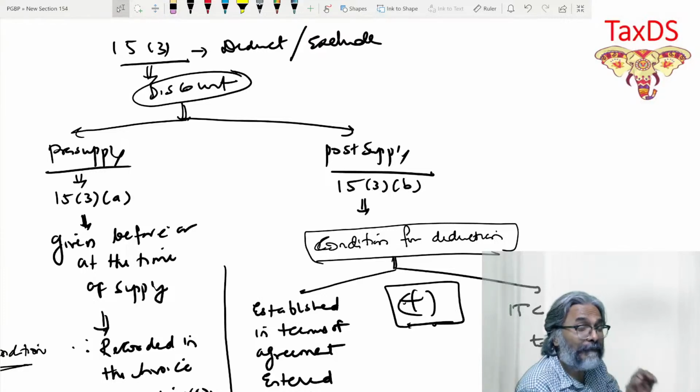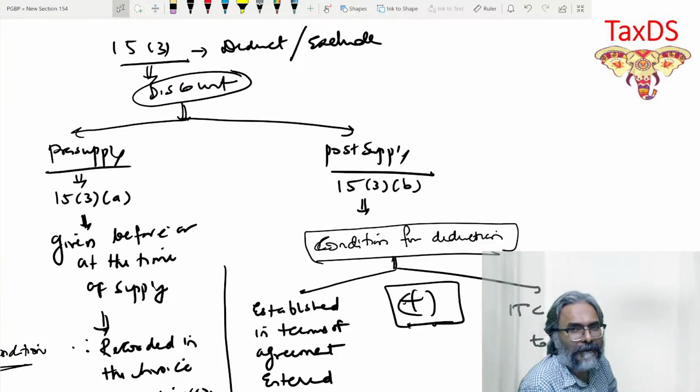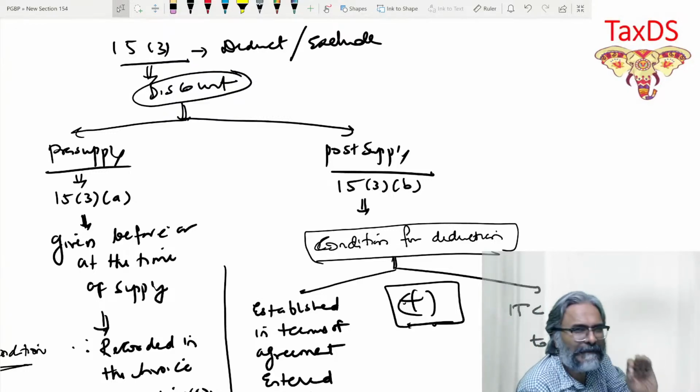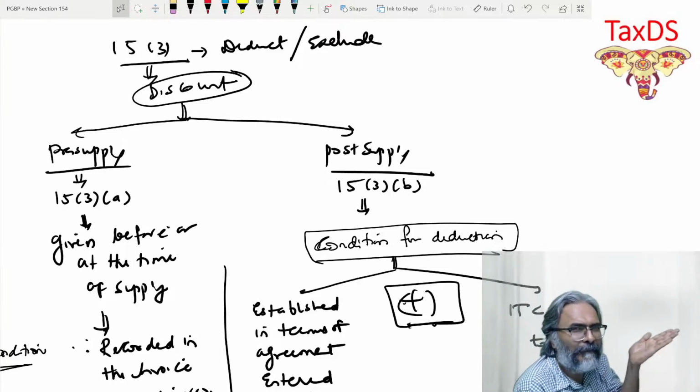Now be careful, students. Every question on valuation, you will find something about discount. Every question. And therefore, we can't write anything other than a specific statement which the ICAI examiner will have with him.